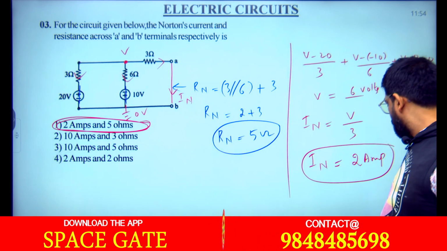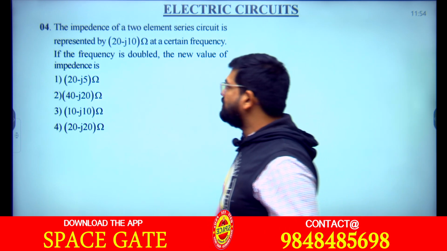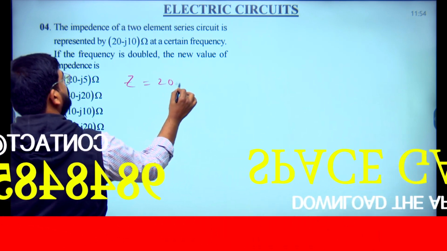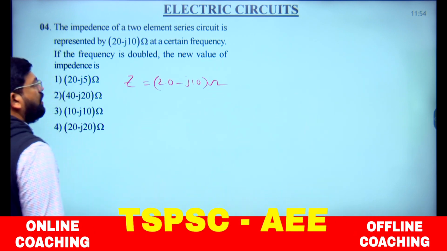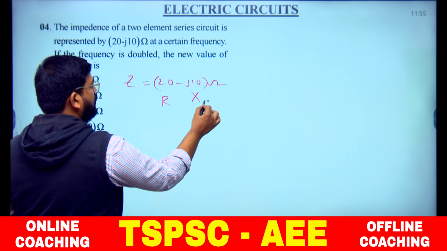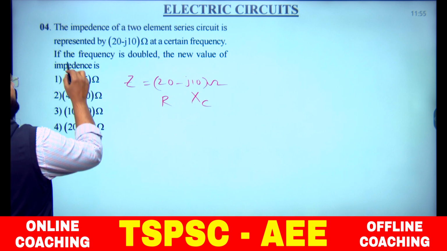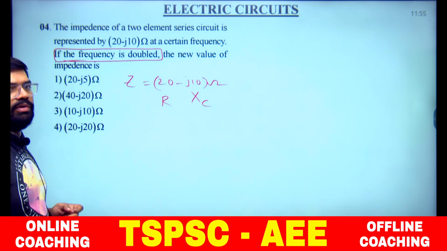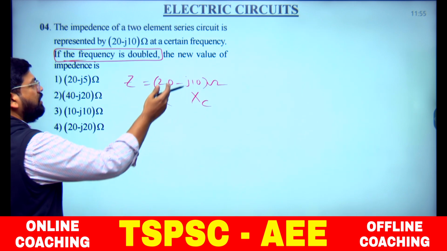Next, move on to another question here. Here impedance is given as 20 minus J10 ohms. Observe here, it means it must be resistance, and it must be capacitive reactance, right or not? If the frequency is doubled, what will be the new value of the impedance?